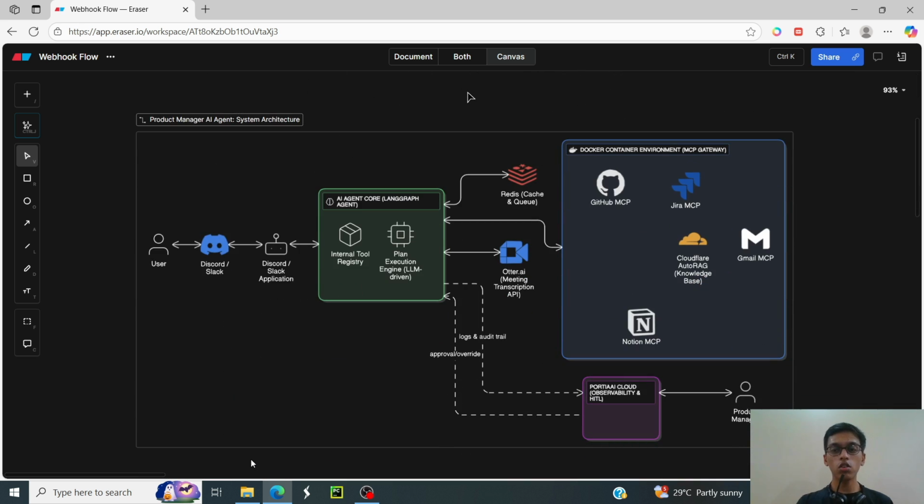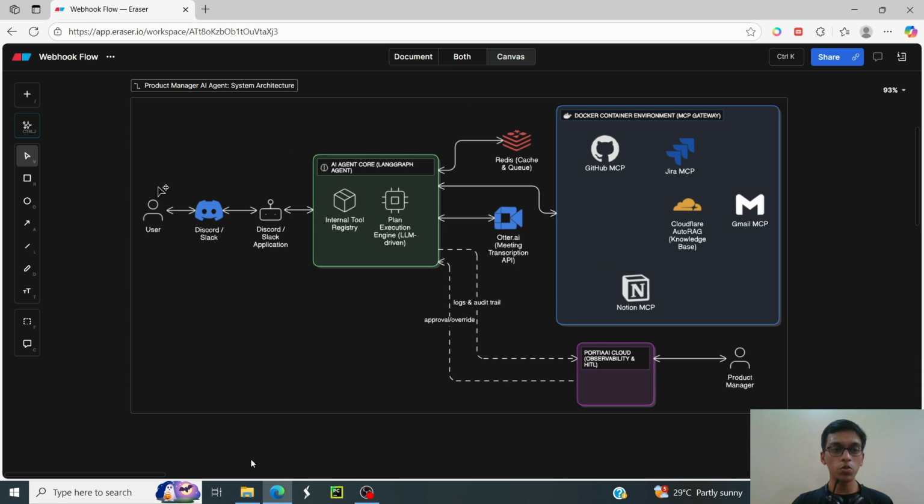So here's a high level system architecture of our solution. Over here, the user could be anybody. It could be the customer, the stakeholder, or the product manager. And they can interact with our core AI agent using communication channels such as Discord, Slack, or even a chat interface. Our AI agent contains two main things: the internal tool registry and the plan execution engine, which contains each and every step that an AI agent should consider before doing some actions or executing a task.